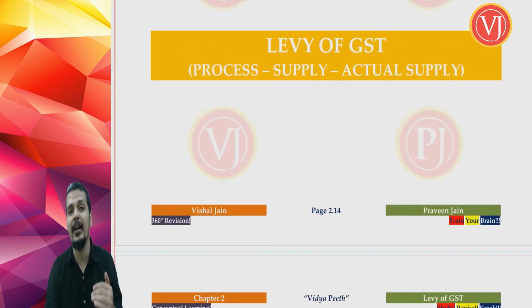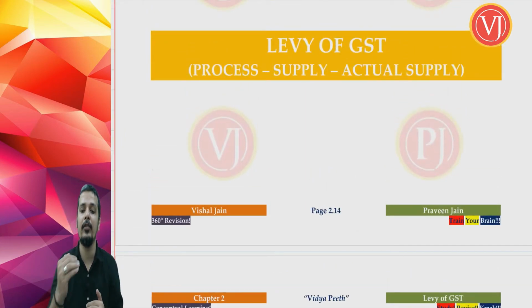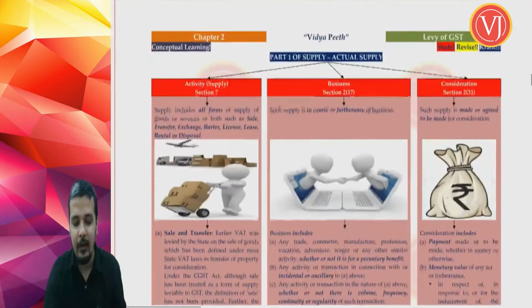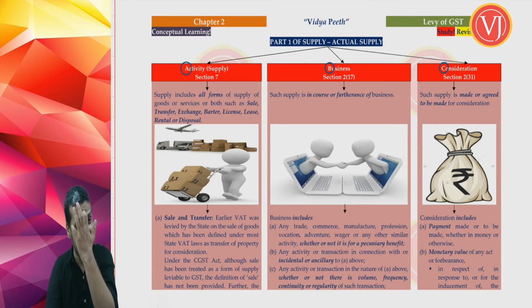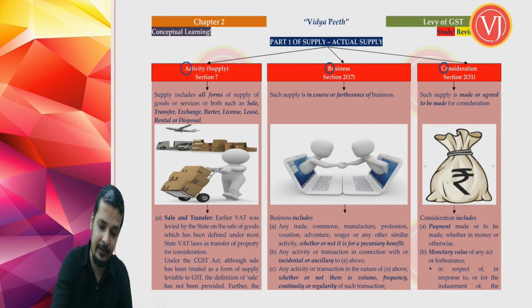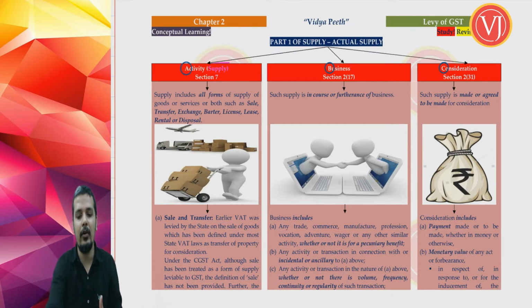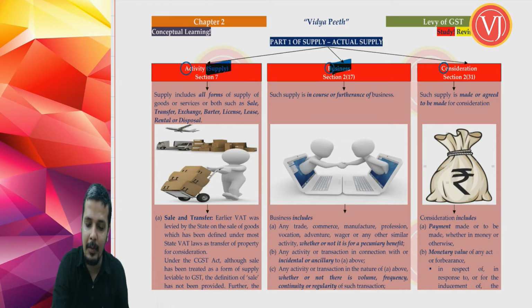So you are going to see the first part, supply. Now we are going to bifurcate supply into many parts. So first part of supply we are going to see actual supply. For actual supply to be there, you require 3 things to be present. What is that? Activity, business and consideration. What activity? Any activity. That activity is nothing but supply. Loosely we are going to call it as activity, but rightly it is called as supply. Business, B should be present. Consideration, C should be present.